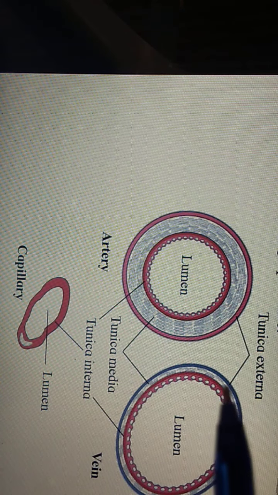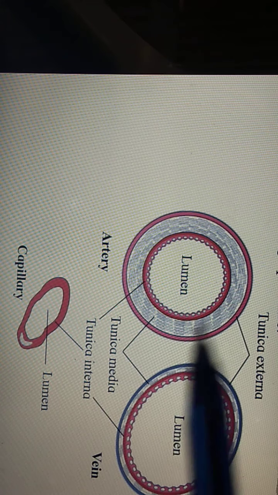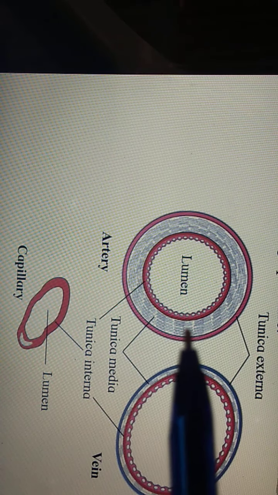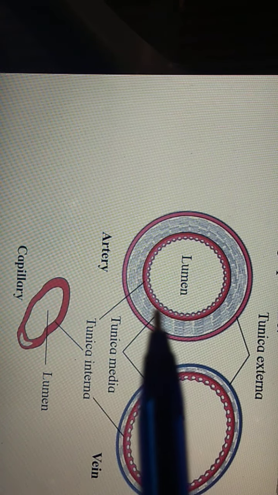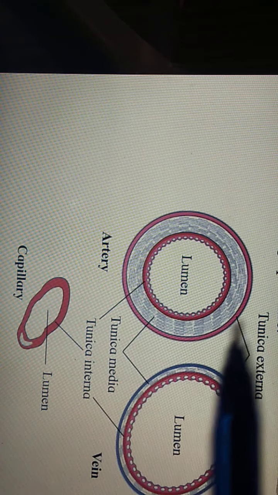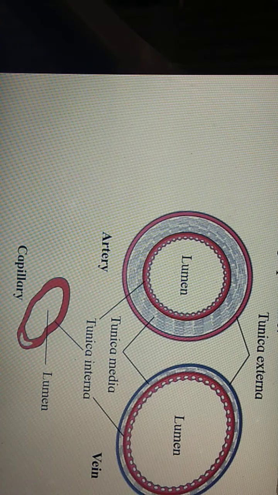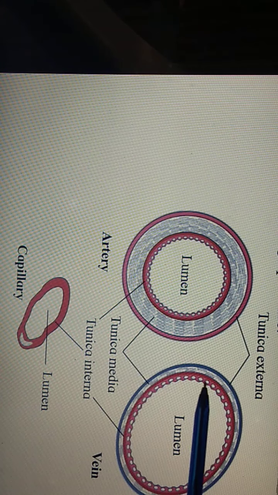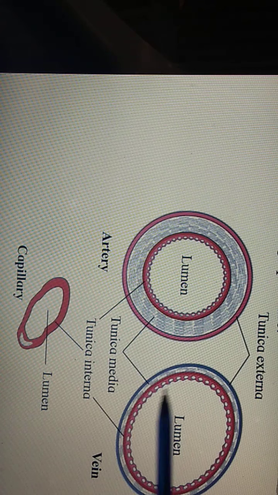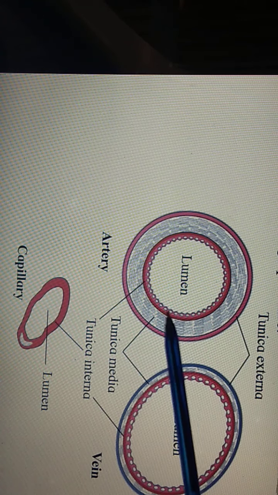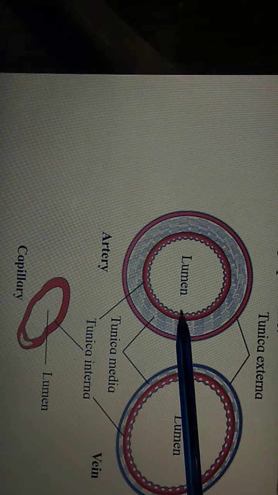Here you can observe this endothelial layer of the blood vessel continues till the internal lining of the heart, which we have discussed at the time of the heart wall. Internally, the heart wall shows an endothelial cover or lining. This same lining is present at the inner lining of the blood vessels.